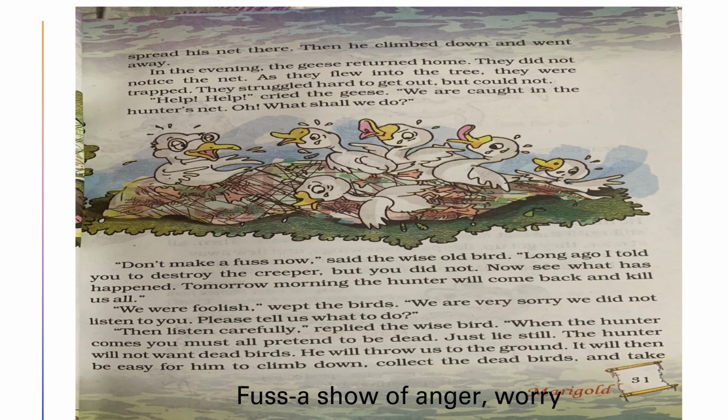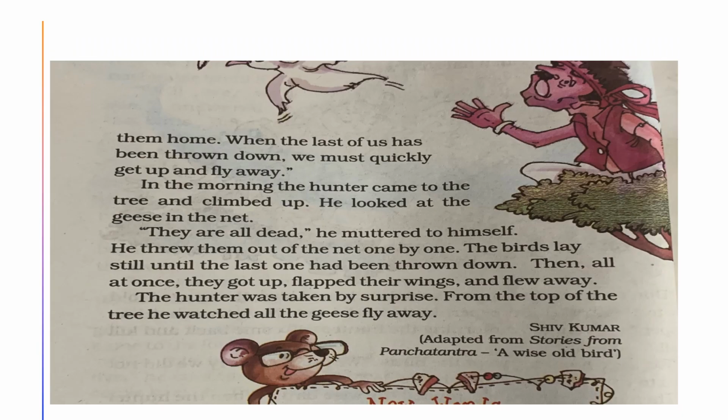Now what advice did the wise bird give? You have to pretend like you all are dead. You have to be still, in the sense of no movement. There should be no movement. The hunter will not take dead birds, that is why he gave such advice. "When the last of us has been thrown down, we must quickly get up and fly away." He said, when the hunter throws us all down and the last bird is out, then we will fly.